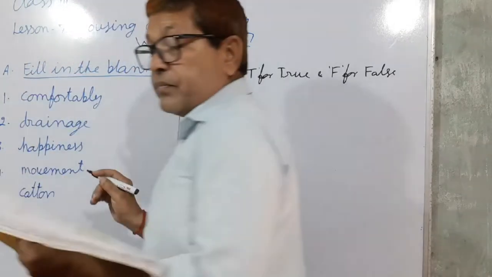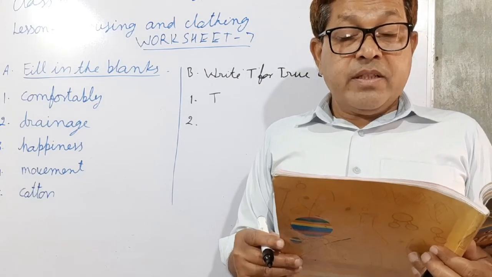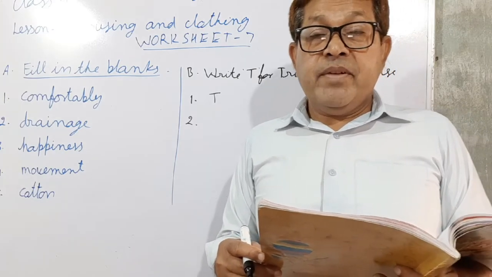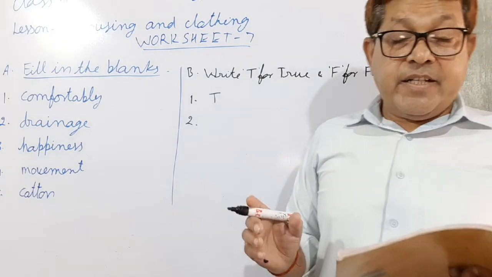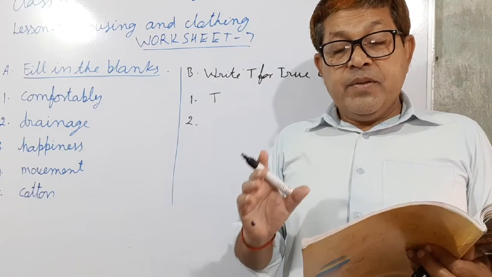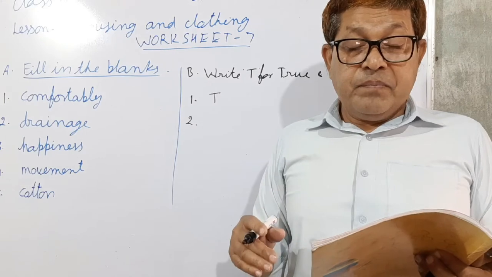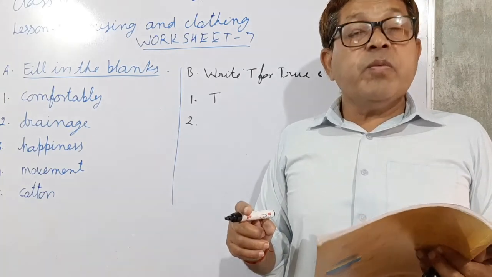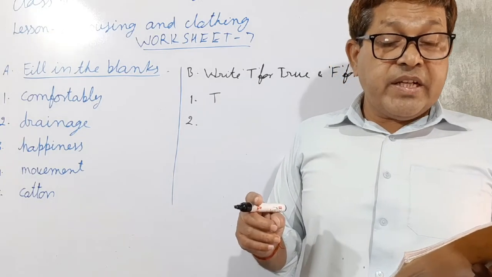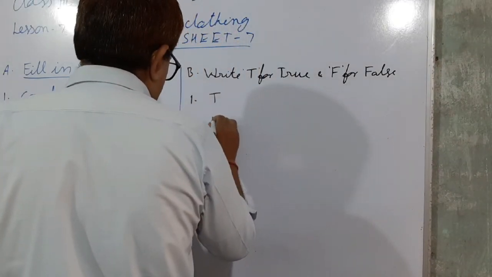Now second, garbage from the house should be put in an open container. Is it correct? No, it is incorrect. But here instead of open container there should be closed container. So second is false.